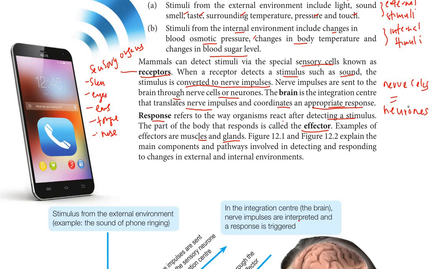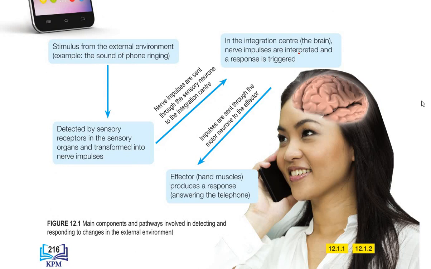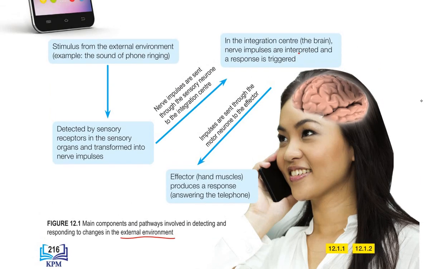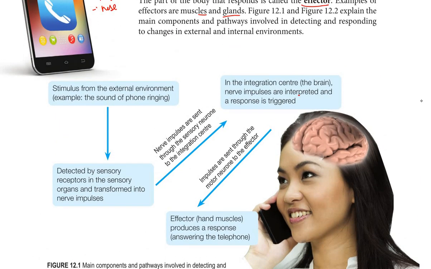So, figure 12.1 and figure 12.2 explain the main components and pathway involved in detecting and responding to changes in the internal and external environment. First, we take a look at the external environment. We have a stimulus from the external environment, for example, sound.